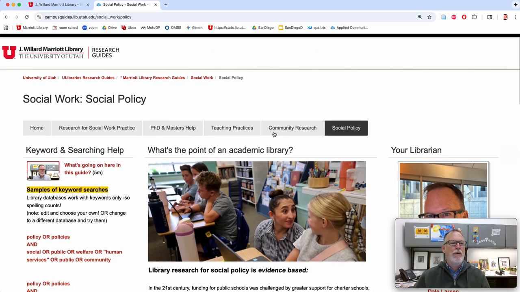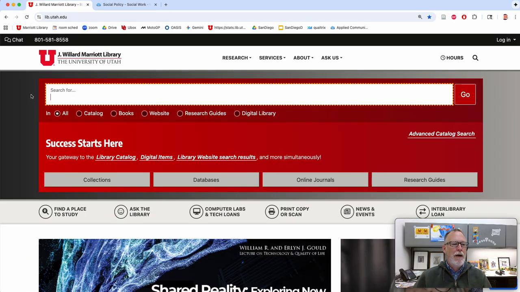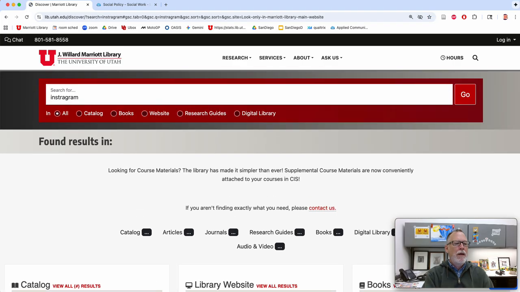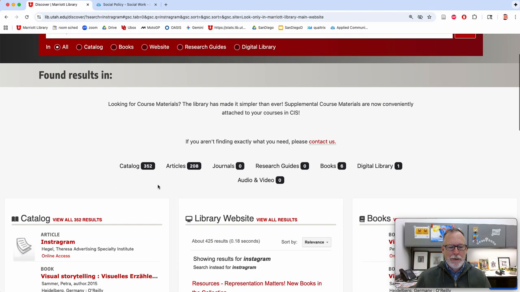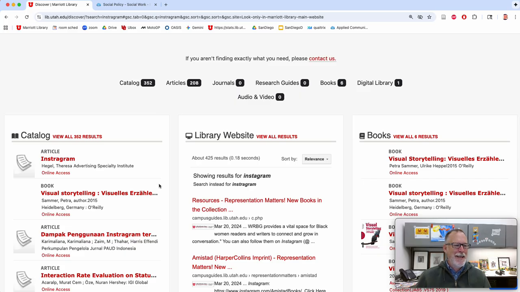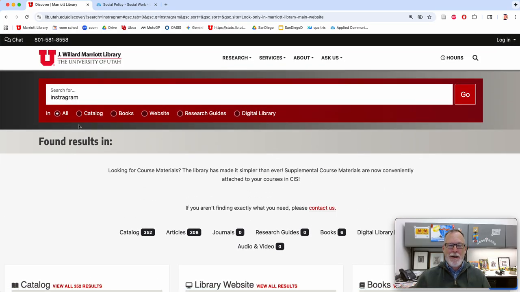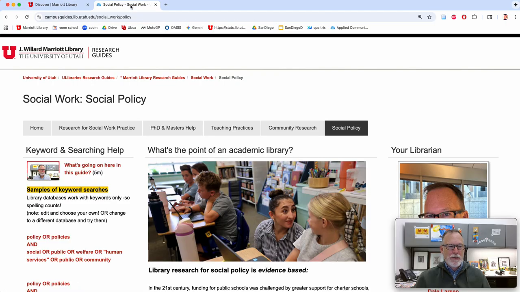What do I mean with keywords? If you go to the library catalog and type in Instagram, oops, I misspelled it. You get nothing. Oh, there's 208 articles that misspelled Instagram just like I did. Spelling counts. So in the library catalog, that means you're the intelligent part, and there's no artificial intelligence or smart searching.